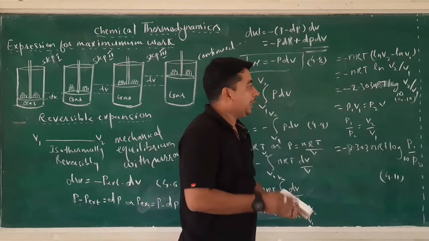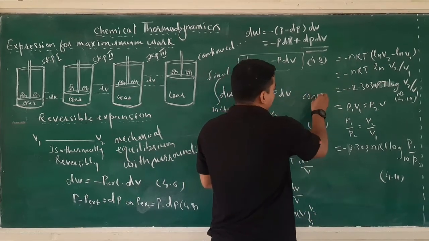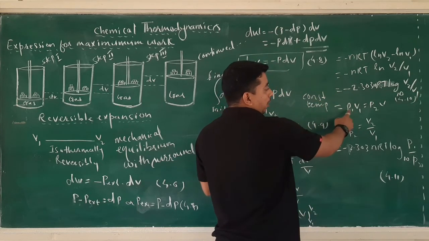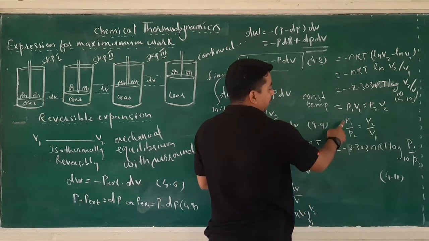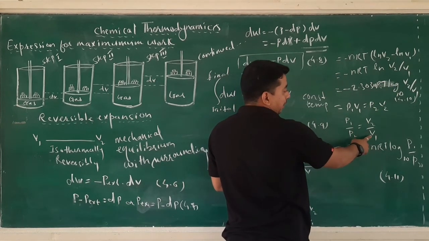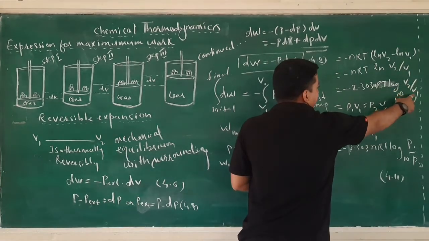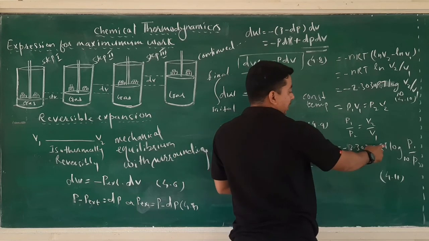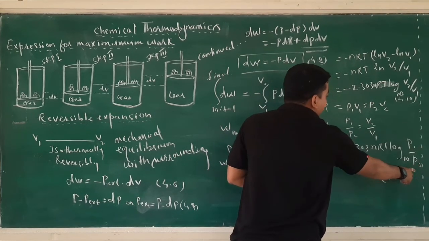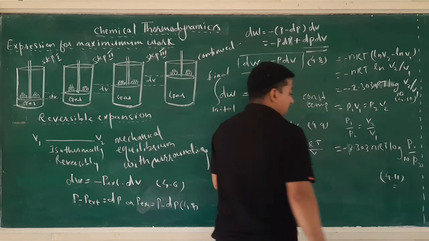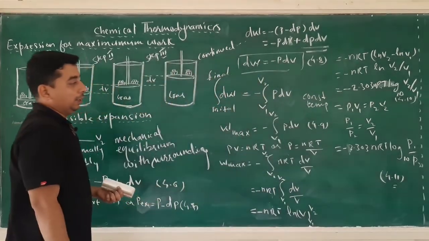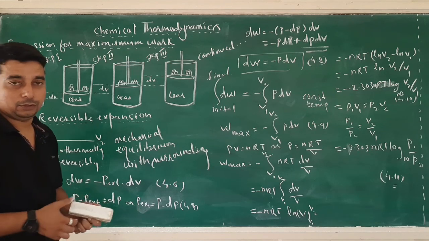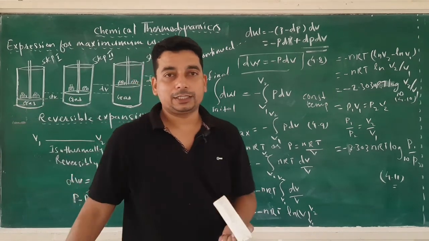Now at constant temperature, according to Boyle's law, P1 V1 is equal to P2 V2, or P1 divided by P2 is equal to V2 divided by V1. Now substitute the value of V2 divided by V1 as P1 divided by P2. We will get minus 2.303 nRT log to the base 10 P1 divided by P2, and this is equation number 4.11, the expression for maximum work. So you will get the maximum work by using this equation. Okay. Remaining part will continue in the next lecture, inshallah. Thank you.